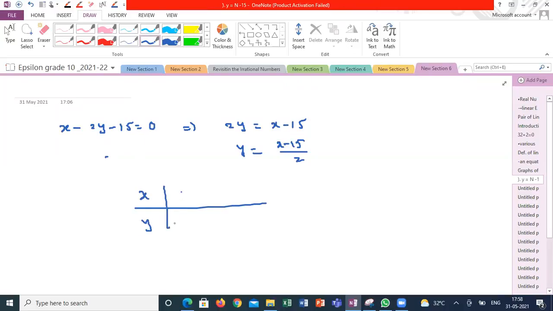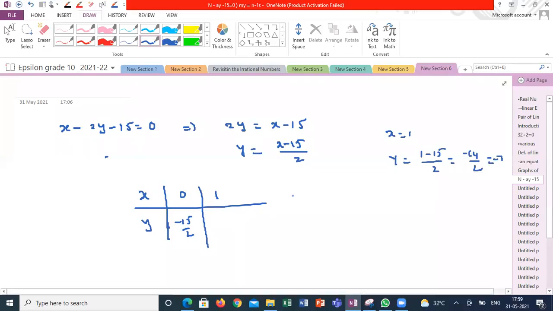If x is equal to 0, my y is equal to minus 15 by 2. If x is equal to 1, y is equal to 1 minus 15 by 2, that will be minus 14 by 2, minus 7. If x is equal to minus 1, y will be equal to minus 1 minus 15 by 2, so minus 16 by 2, minus 8.